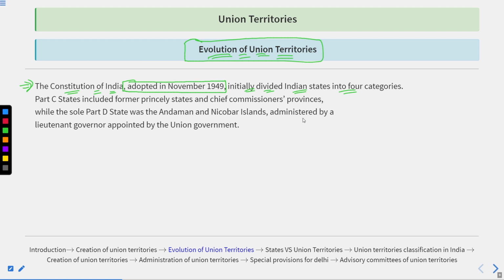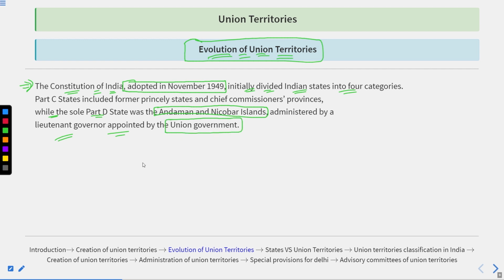We know Part A comprises the Governor General provinces, Part B comprises the provincial states with the legislature, Part C comprises the Chief Commissioner provinces, and Part D alone has the Andaman and Nicobar Islands. The sole Part D state was the Andaman Nicobar Islands, which was administered by the Lieutenant Governor who was appointed by the Union government.